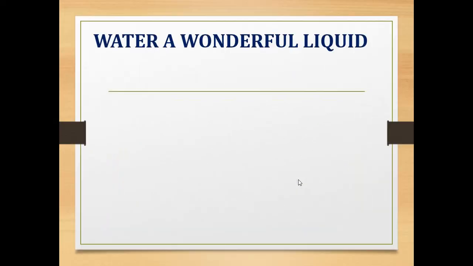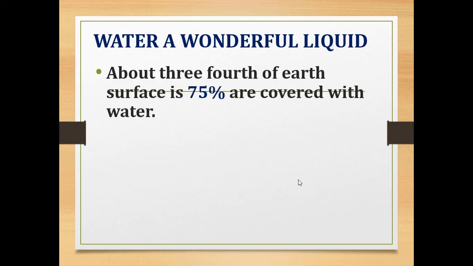Now, water, a wonderful liquid. Water is also a natural resource. Till now we have seen air as a natural resource, and that due to air pollution there is an environmental problem which affects humans, animals and plants. Now water is also a wonderful liquid which is a natural resource.